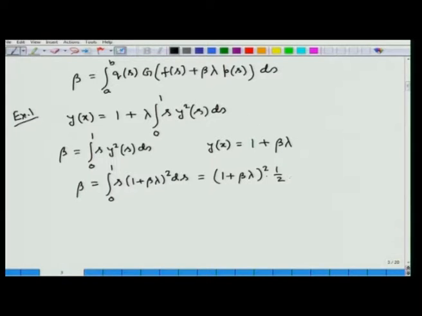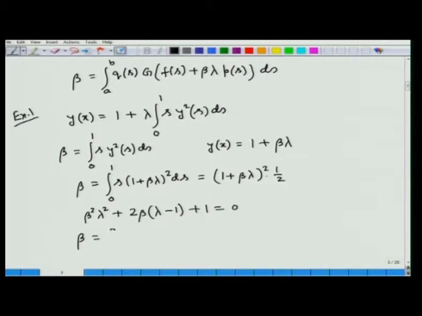Rearranging the terms of beta from both sides we can find a quadratic equation for beta as beta square lambda square plus 2 beta lambda minus 2 beta plus 1, this is equal to 0. So, this is a quadratic equation in beta whose coefficients are functions of lambda.